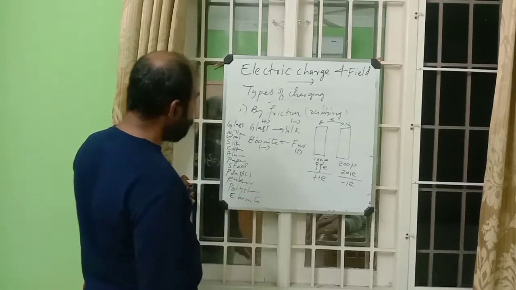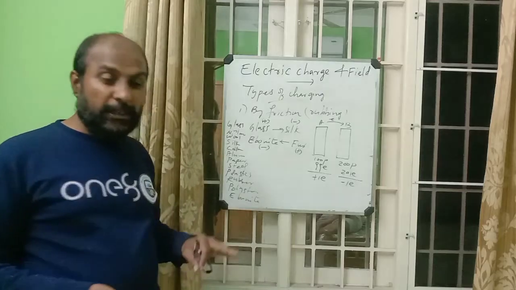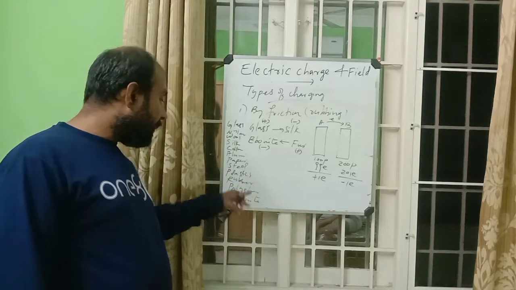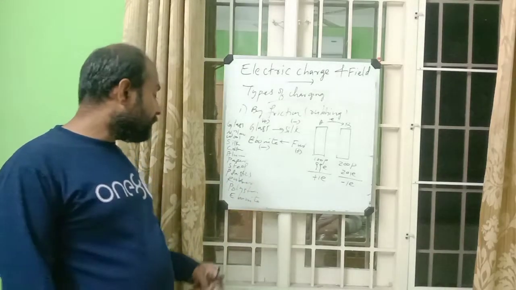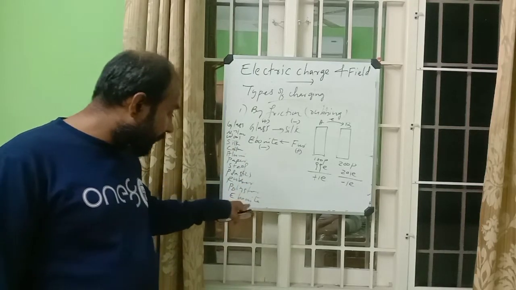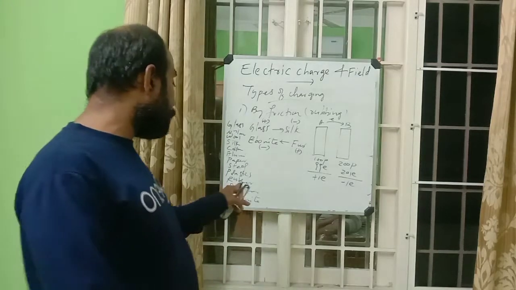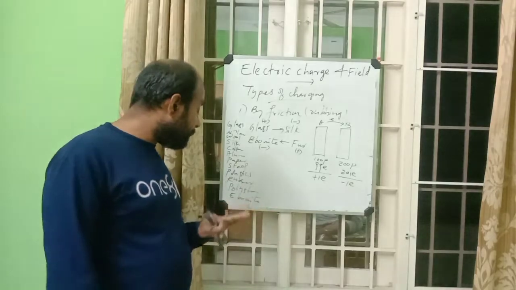See this? Compared to polyester, ebonite has fewer free electrons. When we rub polyester with ebonite, electrons are transferred from polyester to ebonite, because in the electrostatic series ebonite lies below polyester. Polyester has more free electrons than ebonite.